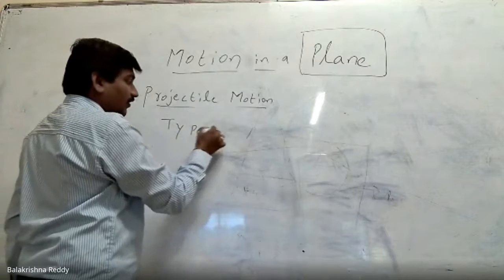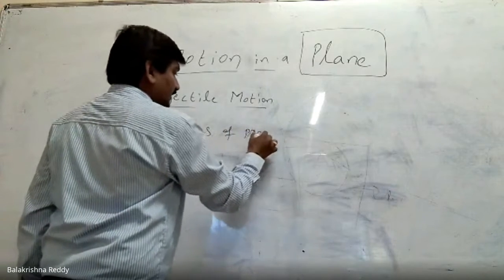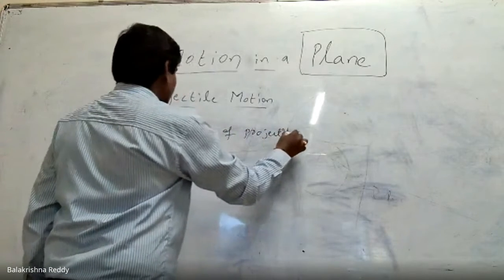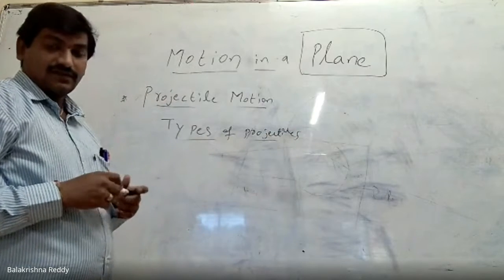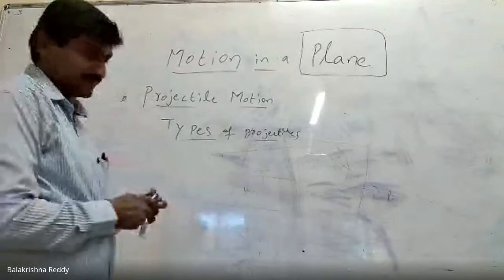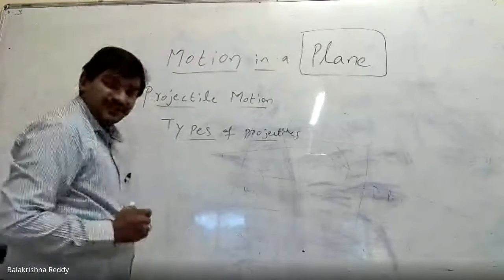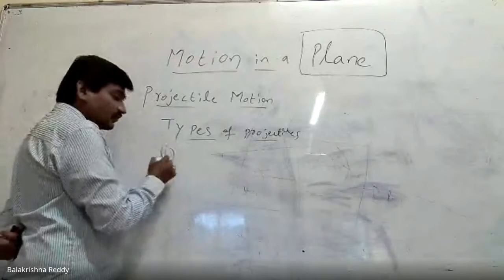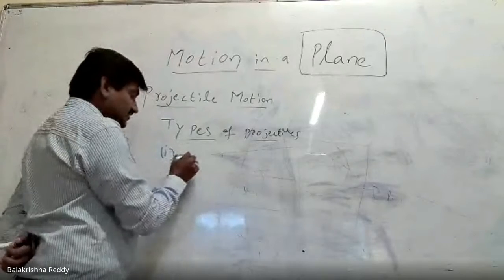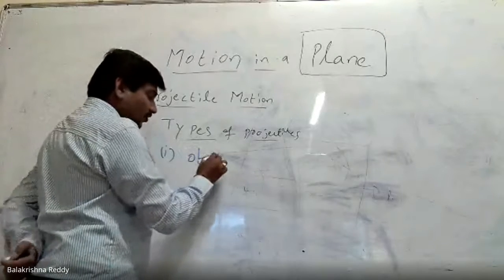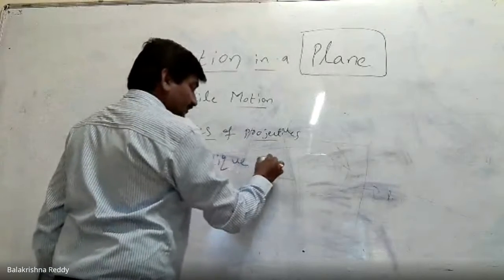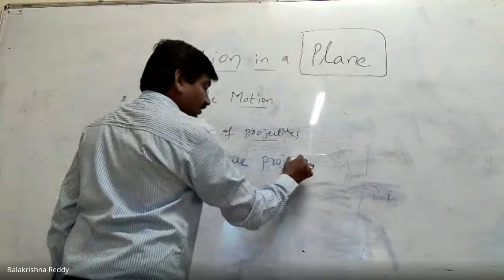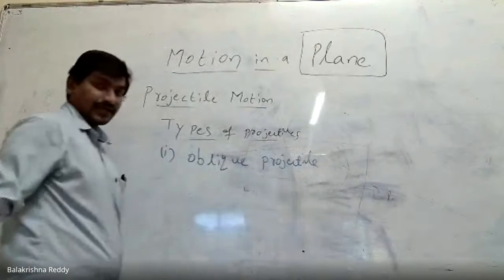Types of projectiles. We have different types of projectile motions. When an object is thrown from the ground, such a projectile is called an oblique projectile.